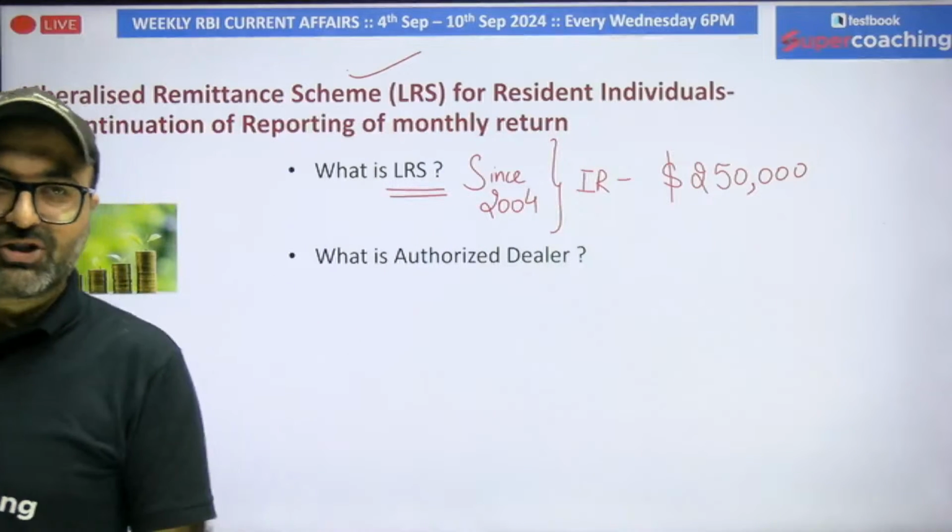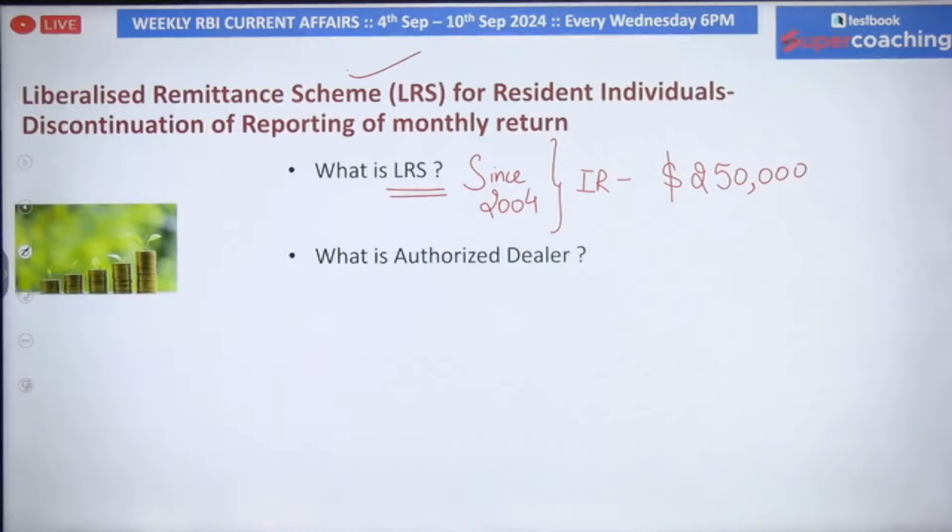So in a financial year, what amount can you remit, what amount can you send? It allows the Indian resident to send up to 250,000 US dollars per financial year for permissible current or capital account transactions. The scheme was introduced in 2004 to simplify the process of sending money outside India.